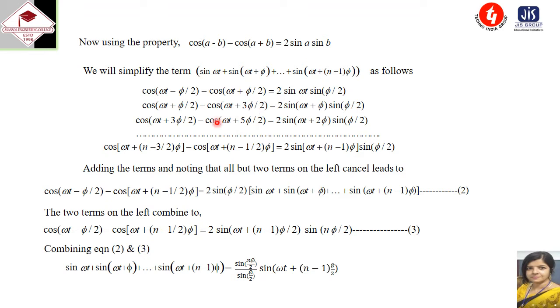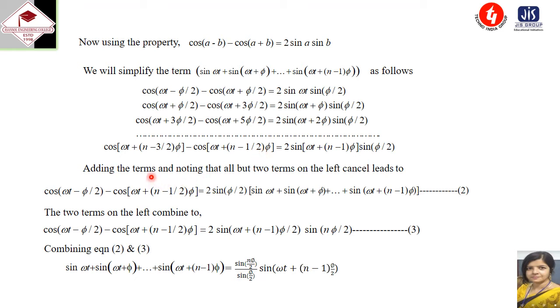In this way the third one is written, and the last one is also written in this way: 2 sine of omega t plus n minus 1 into phi, into sine phi by 2. So 2 sine A into sine B, again the same formula, cos of A minus B minus cos of A plus B.